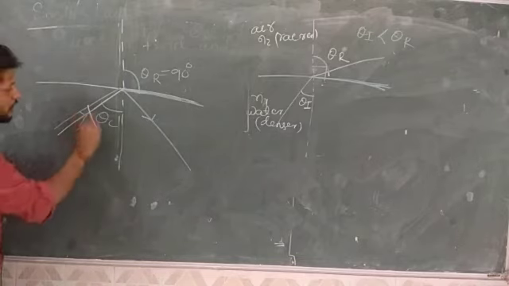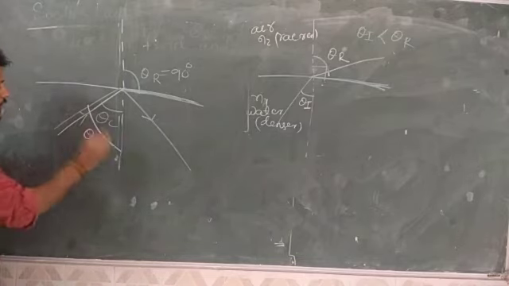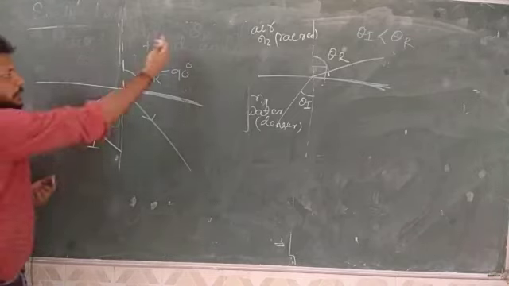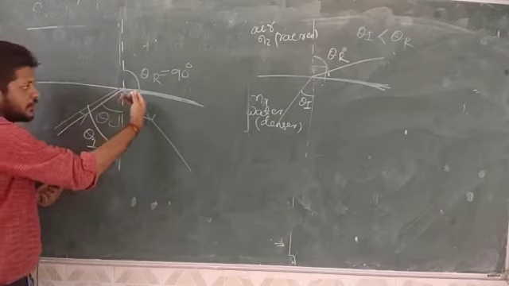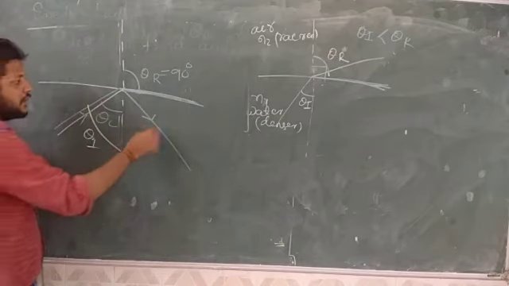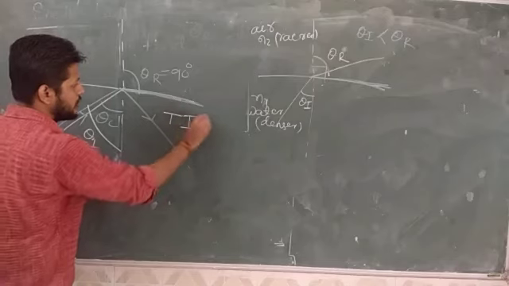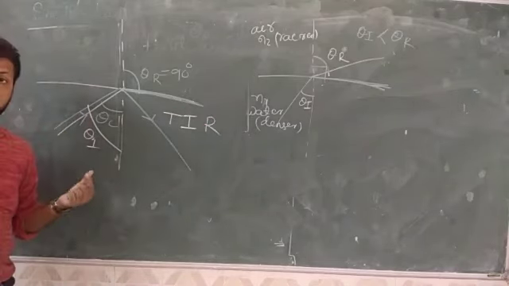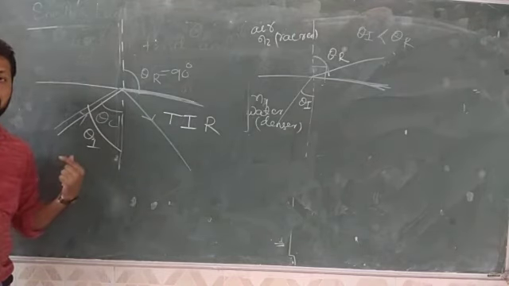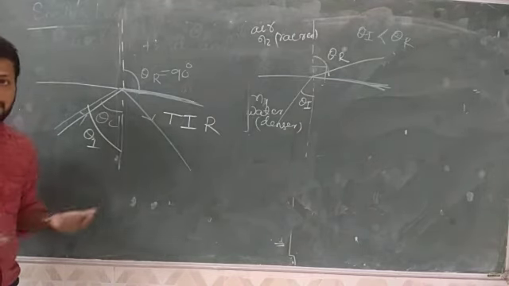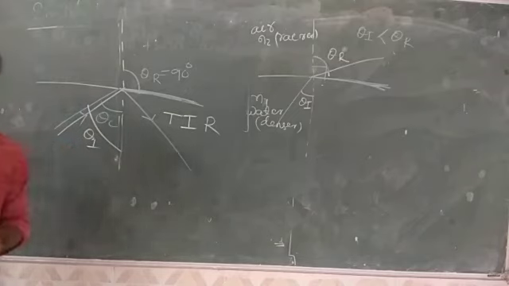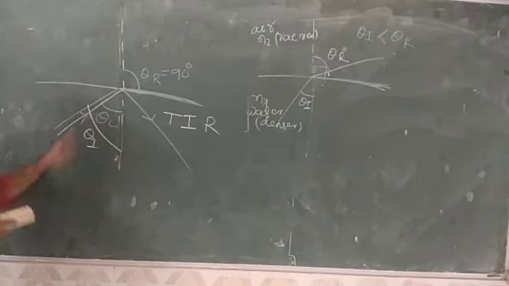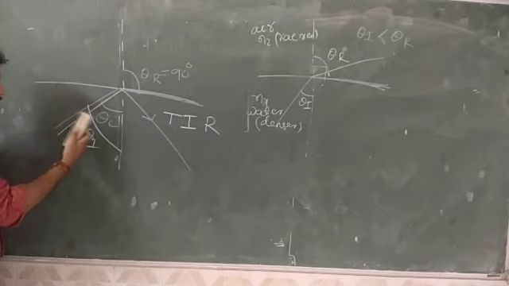Suppose this is your theta 1. Now theta 1 is greater than theta c. So instead of refraction, your electromagnetic waves return back to the same medium, and that is known as total internal reflection. This phenomenon is known as total internal reflection. Total internal reflection is possible only when electromagnetic waves travel from a denser to a rarer medium.